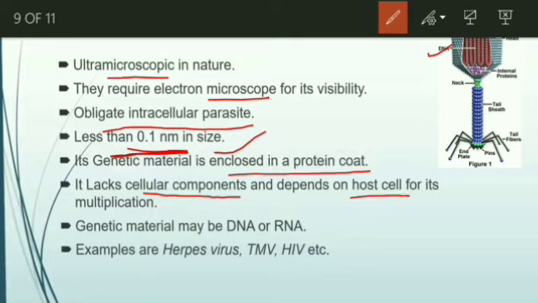It depends on the host cell for its multiplication. It utilizes all the machinery of the host cell. Its genetic material may be DNA or RNA. Recently the coronavirus is an RNA virus. Some examples of viruses are herpes virus, TMV, and HIV.